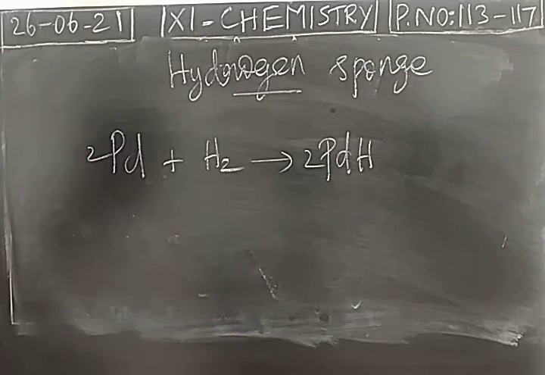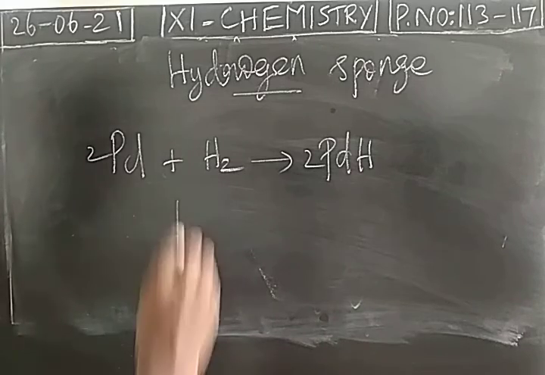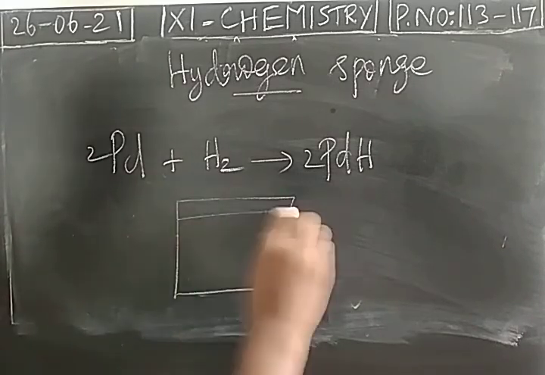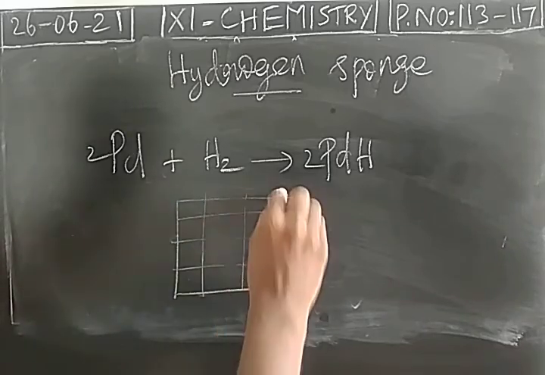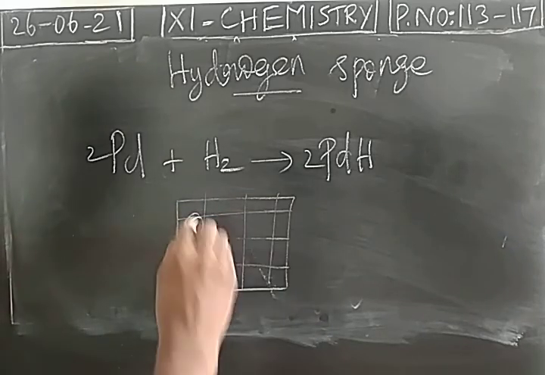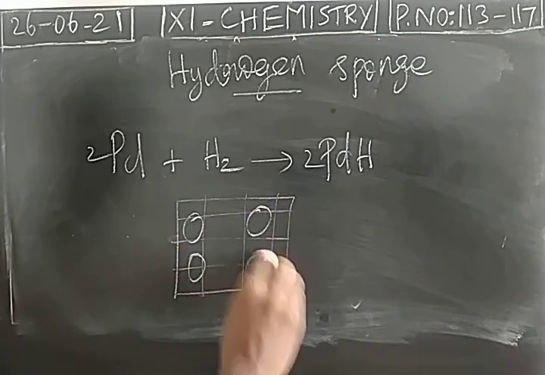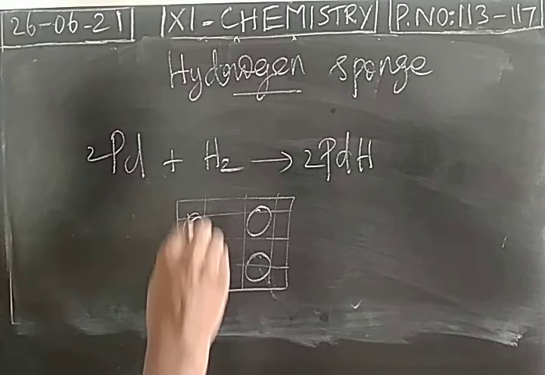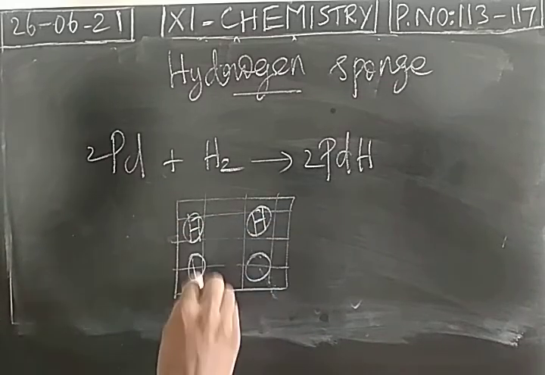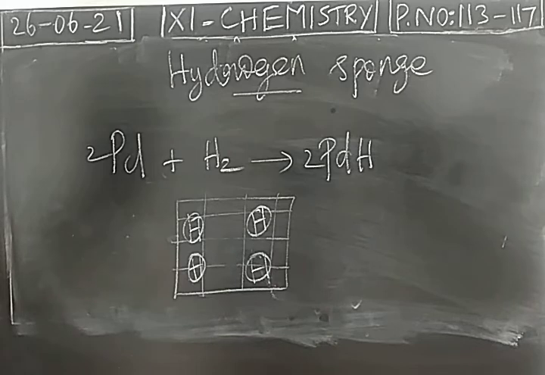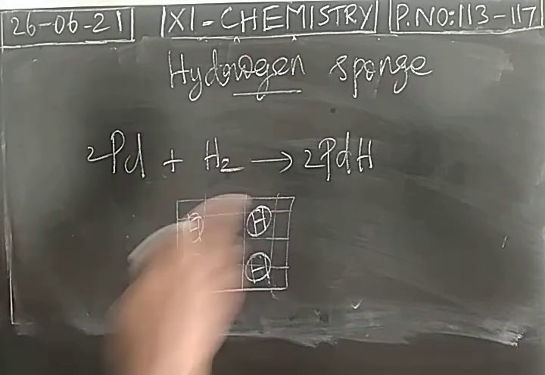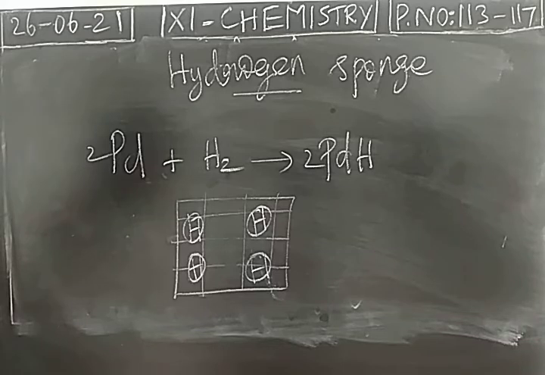So when you take this binary hydride, in the lattice points, hydrogen is attached. When hydrogen molecule is combining with the metal surface, it is occupying the lattice points. So it forms a metal hydride.